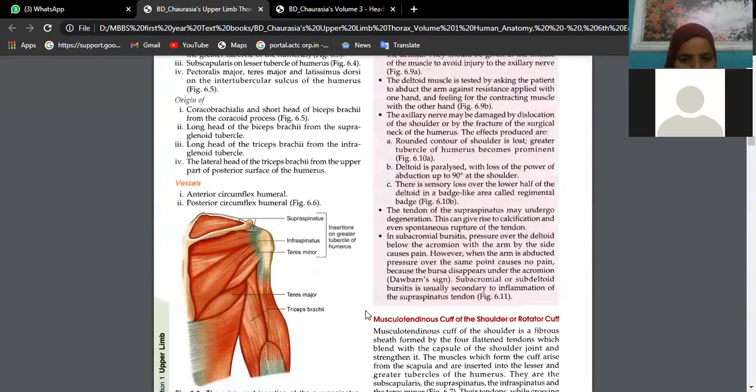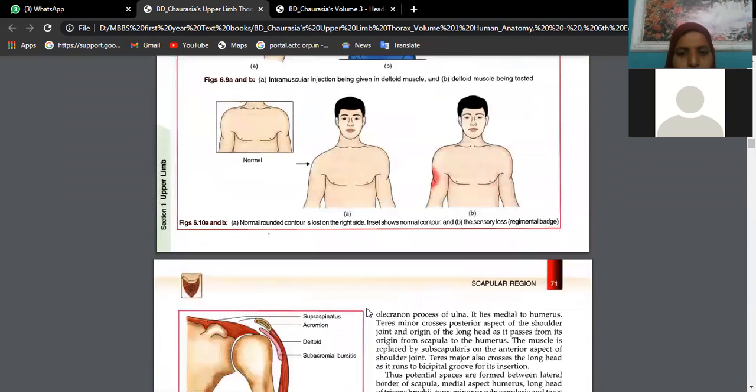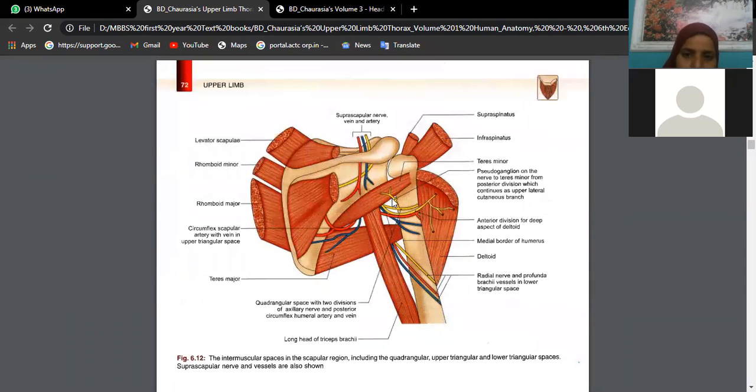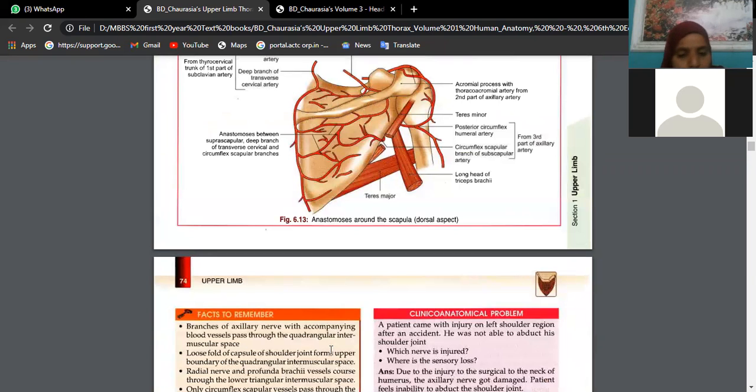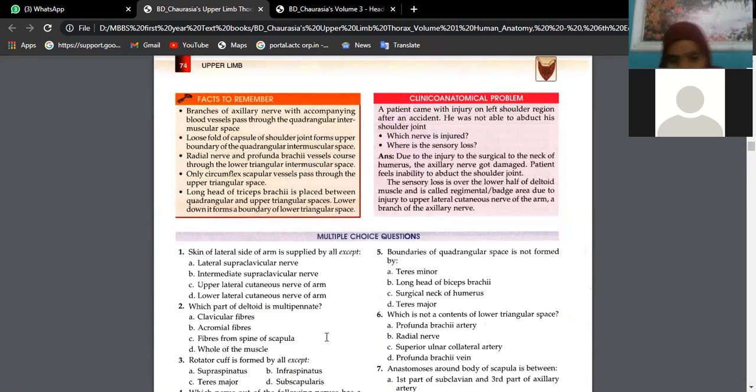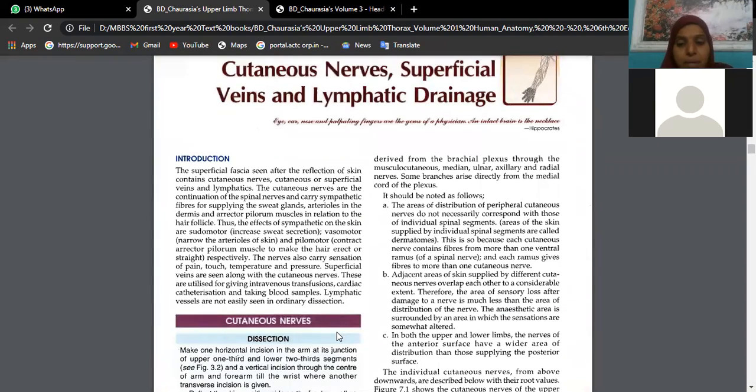This is our deltoid muscle, right? These are the spaces, Hema. This is our axillary nerve. Here we have teres minor above and teres major below. So you can see the axillary nerve is going and supplying the deltoid, and then it is supplying the teres minor. Logically, to remember, we can take this picture into our mind, because sometimes we get confused between minor and major. Minors are always above, majors are below. Rhomboid minor is above, rhomboid major is below, along the medial border of the scapula also.